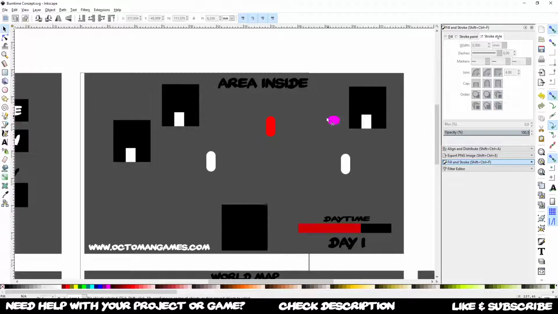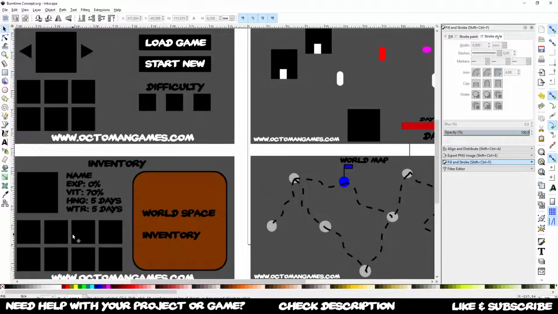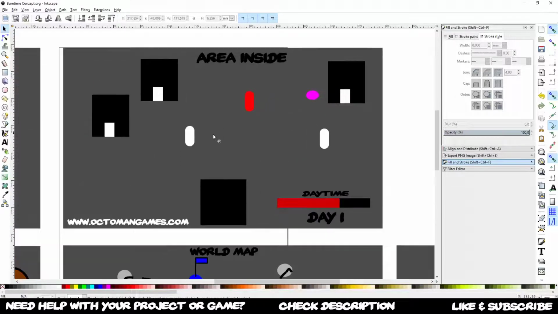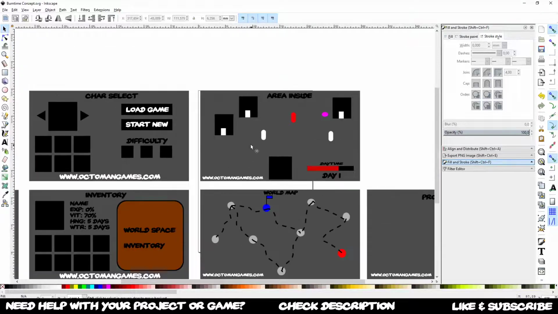For example, this could be an item under a stone, so we might take a look into how we can click the stone and find items, and pick them up. So basically we're going to show this inventory with the world space and see what is actually on the ground, so we can pick it up or just leave it alone. And we want to limit our inventory space because it's harder to clear up. We also have our image at the bottom or anywhere on the screen, even if not really necessary. Or maybe we place the stats here as well, but I believe putting the stats only into the inventory is more than enough.